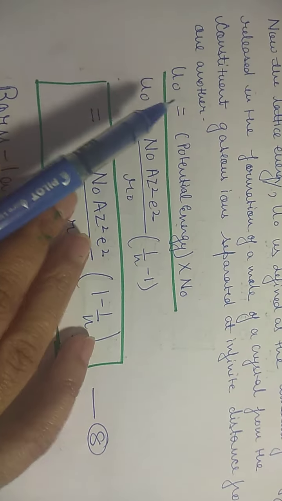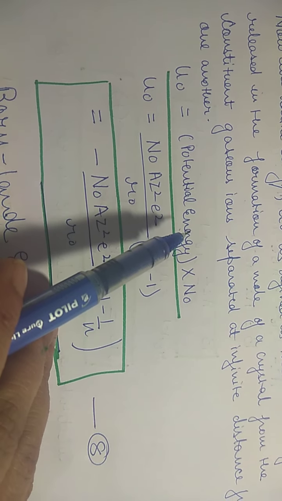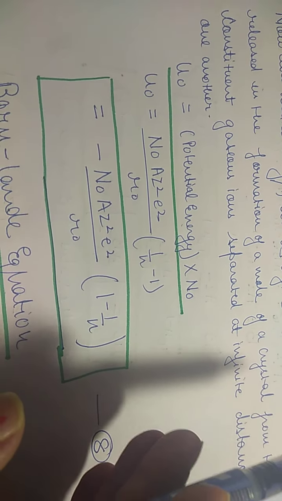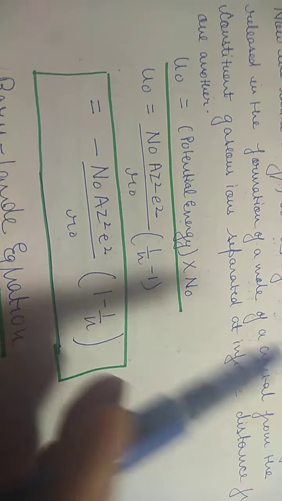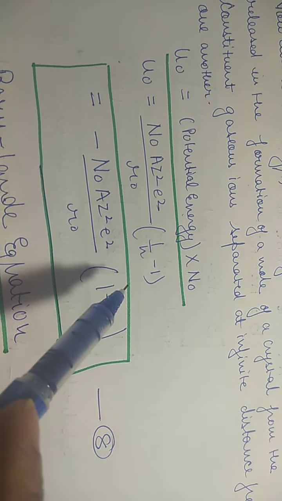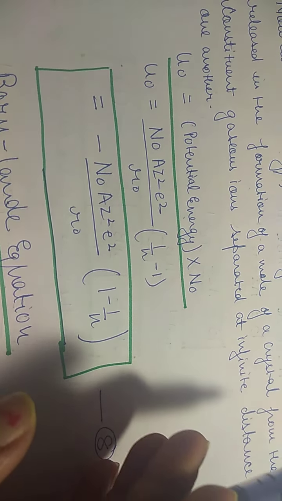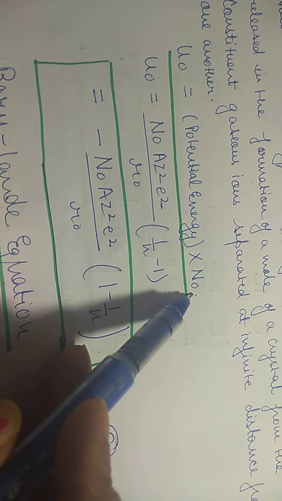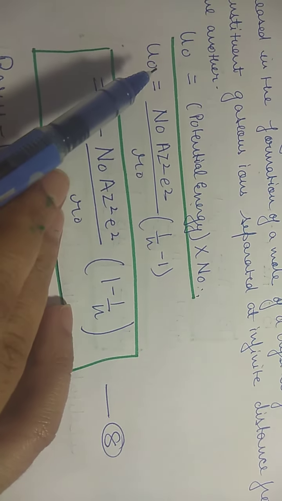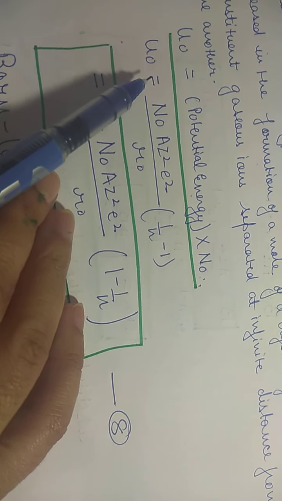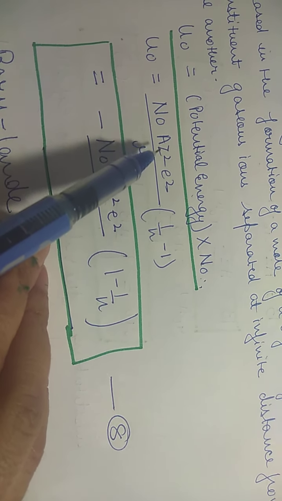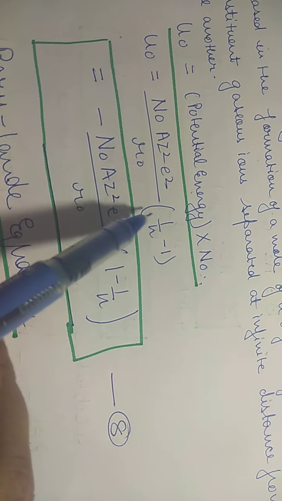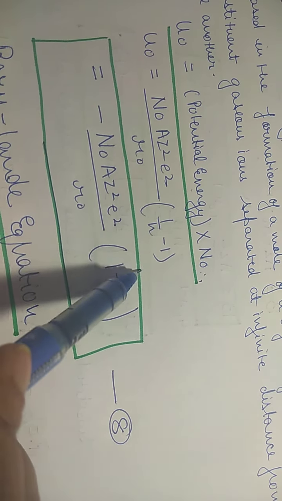Now U naught, that is the potential energy value you found, but that is for 1 mole. We have to find the whole lattice energy of the crystal. So we will multiply it by N naught, that is Avogadro's number. Then we will get the whole lattice energy at equilibrium: N naught a z square e square upon r naught into 1 upon n minus 1.